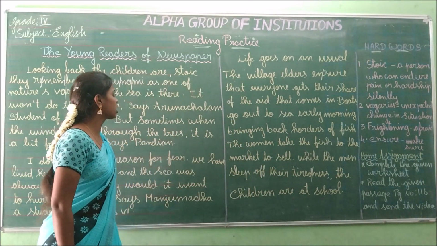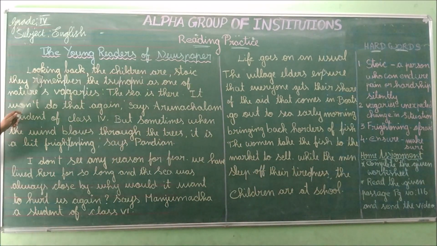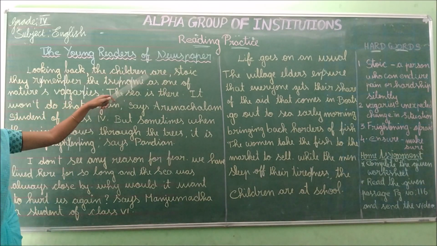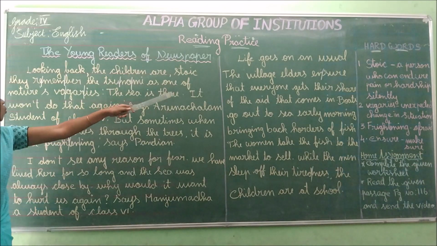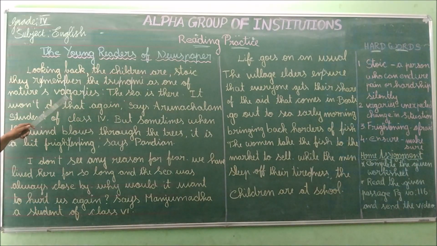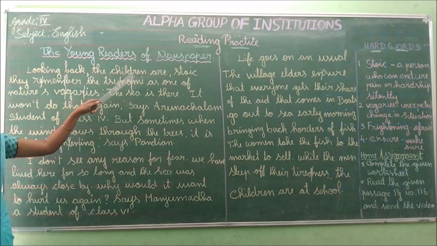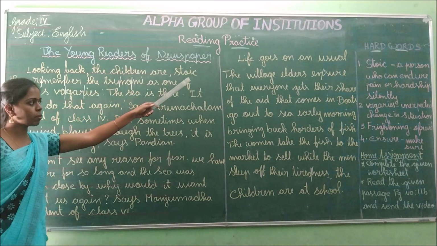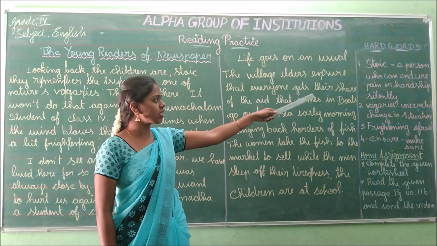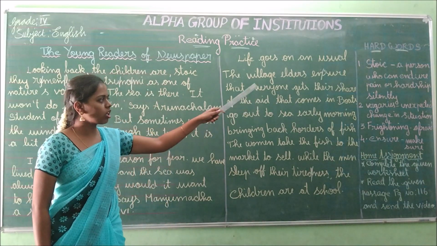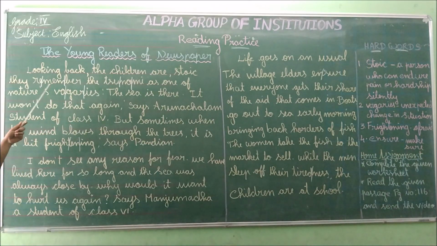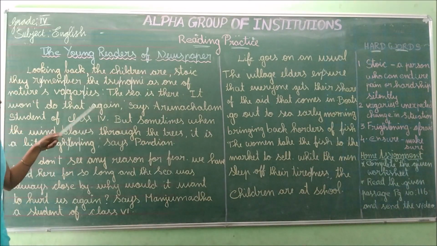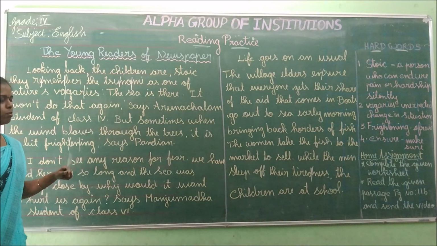Now we will move on to the explanation of this paragraph. Looking back, the children are stoic. They remember the tsunami as one of nature's vagaries. Stoic means a person who can endure pain or hardship silently. So if the tsunami comes, it's a feeling of pain. But the children are stoic. They are managing the pain by themselves.